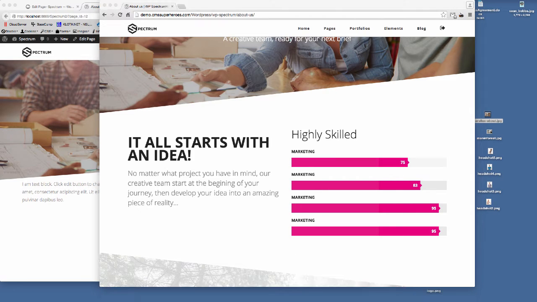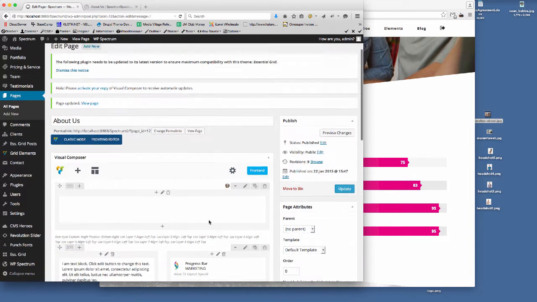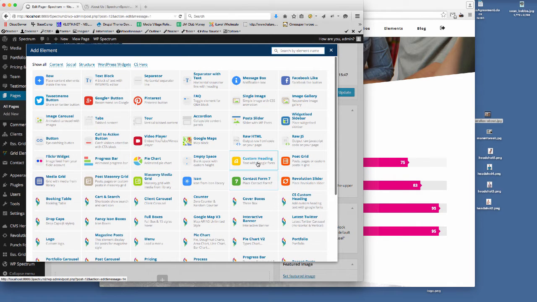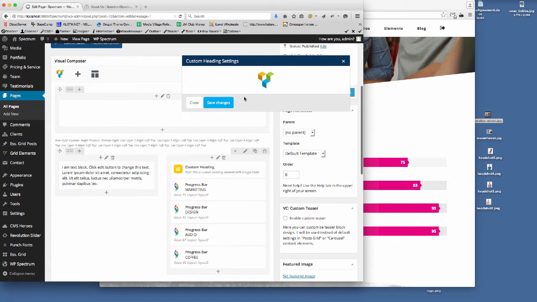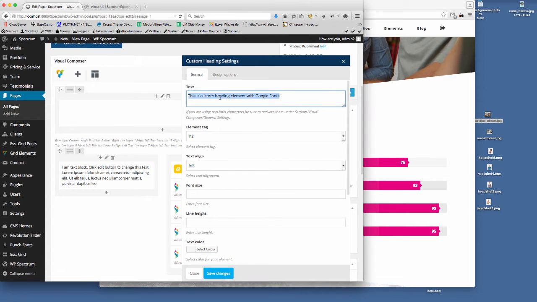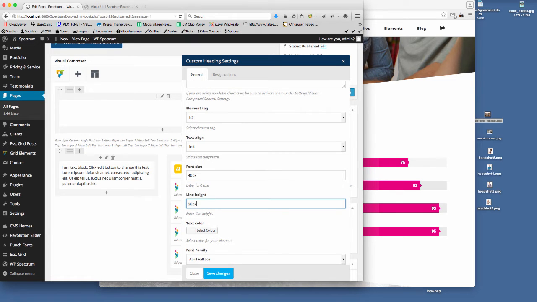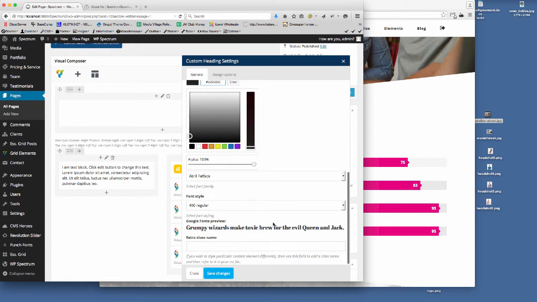So we need to get another heading up here. All I'm going to do there is get to the back end of the website, and I want to add another element in here. This is going to be called a custom heading, and all we want to do here is type highly skilled, and I think the tag that we want to use is H2 left. Font size we'll set to 40 pixels. The line height we'll set to 90 pixels. Text color, 1, 2, 3, 4, 5, 6. So that's the color that we want to use.